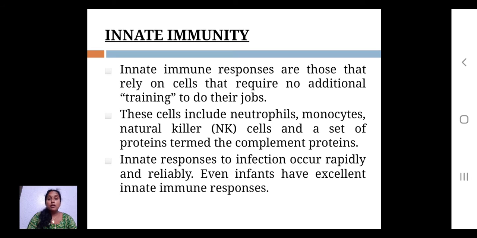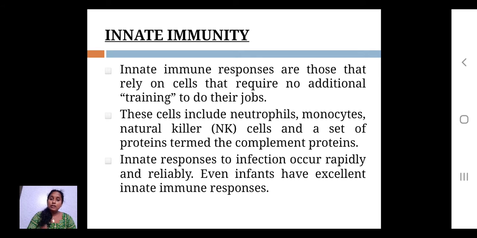So when you talk about immunity, two terms are very important: innate immunity and adaptive immunity. Innate immunity means immunity from birth; when the child is born, the immunity is transferred from the mother to the fetus.